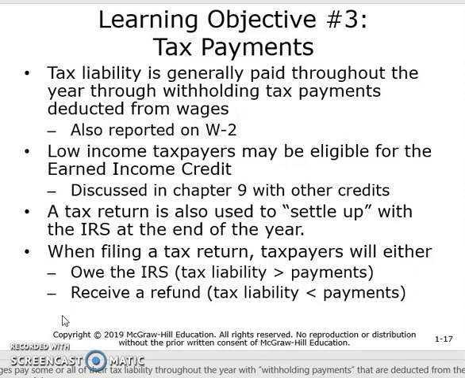An income tax return is used to settle up with the IRS at the end of the tax year when you file by April 15th. When you're filing your income tax return, taxpayers will either owe the IRS, meaning that your tax liability is greater than the payments that you've already made, or you'll receive a refund, meaning that your tax liability is less than the payments that you've already made throughout the year.